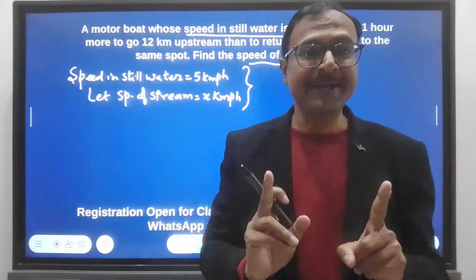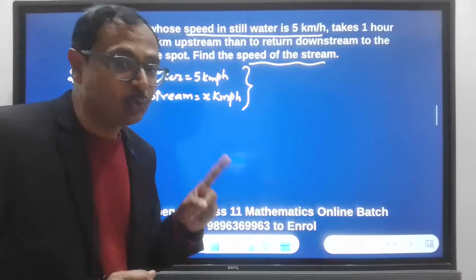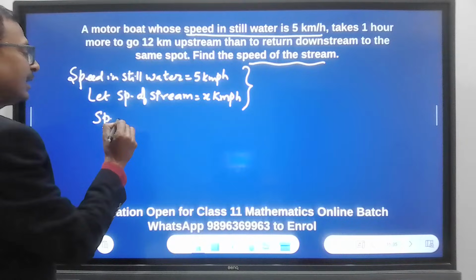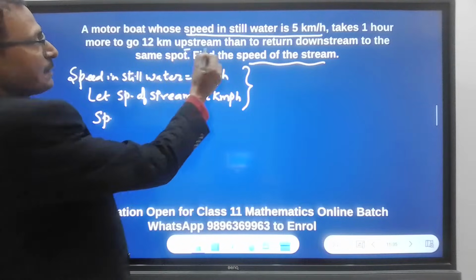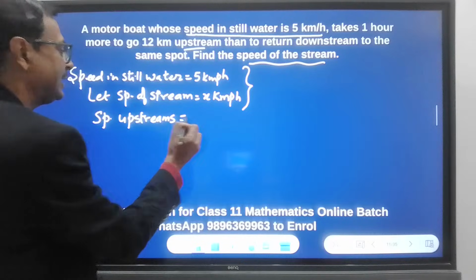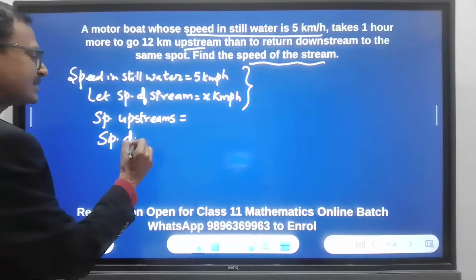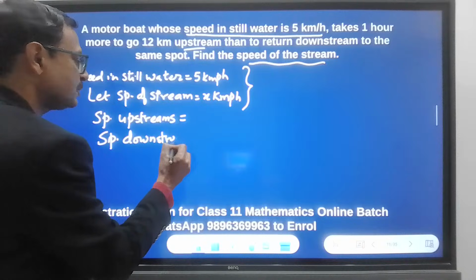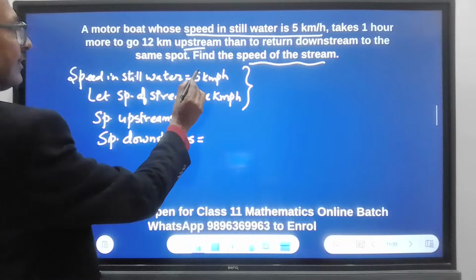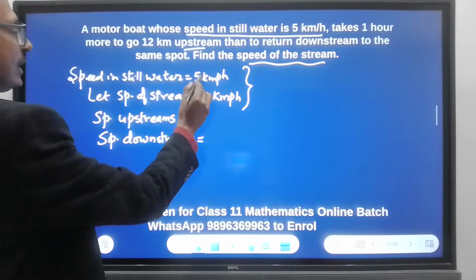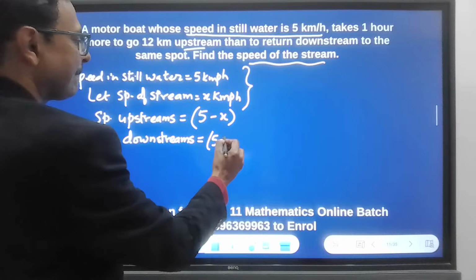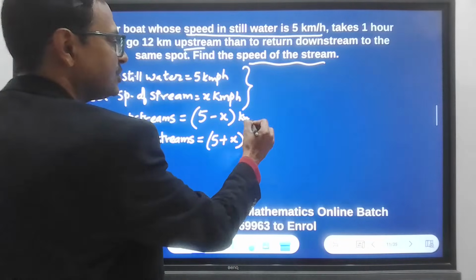And so we need to understand this, that 5 and x will not be used directly in the equation. We need to convert them to speed upstream and speed downstream. And these two speeds will be used in the equations. In upstream, you always subtract speed of boat in still water and the speed of stream, and you add them in downstream. So kmph, kmph.